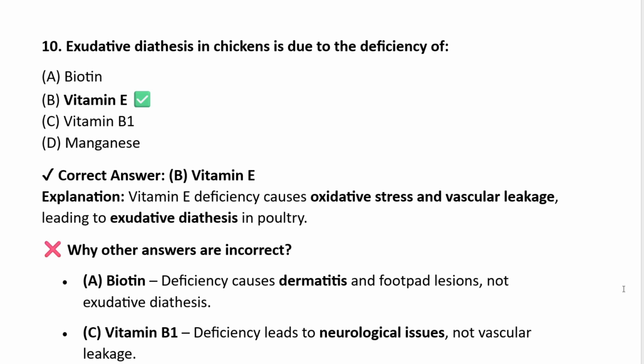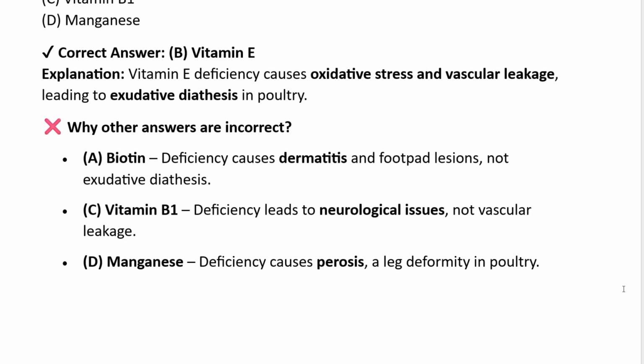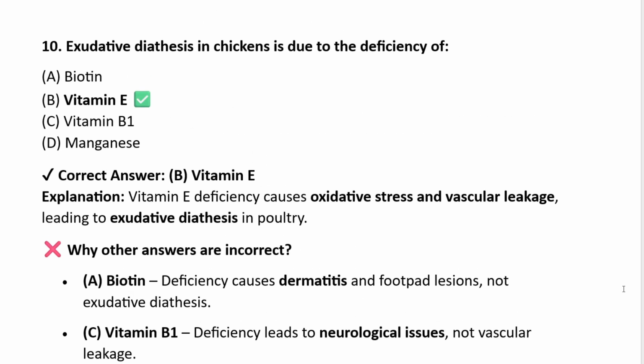Why other answers are incorrect? Biotin deficiency causes dermatitis and foot pad lesion, not exudative diathesis. Vitamin B1 deficiency leads to neurological issues, not vascular leakage. Manganese will cause paralysis and leg deformity in poultry. So the correct answer for exudative diathesis in chicken is deficiency of vitamin E.